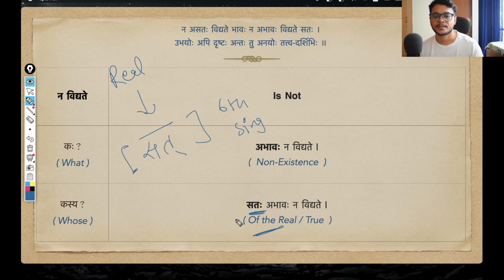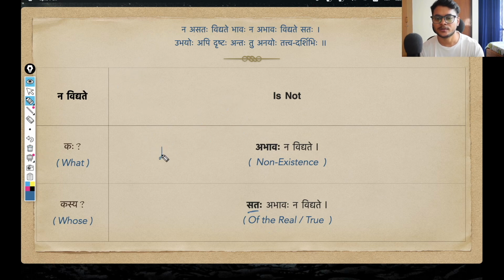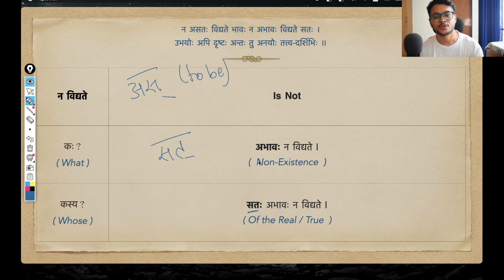Okay, in that sense. So I hope this first line of this verse is clear. And by the way, this pratipadika sat is also coming from another dhatu, the as dhatu, that again means the same thing, to be. Just how we saw abhavaha or bhavaha, all these words came from the bhu dhatu, similarly this pratipadika sat has also come from the as dhatu, when modified using shatra pratyay, the shatra suffix.